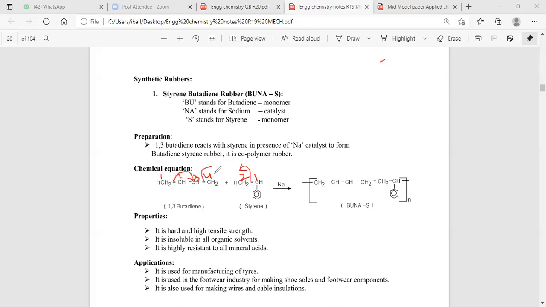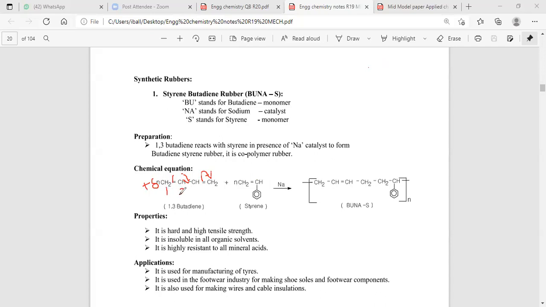When the breaking of the double bond takes place, then C1 has a positive charge and C4 has a negative charge. The breaking of the double bond takes place like this. The two double bonds can break each other.